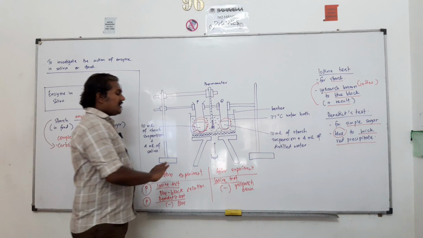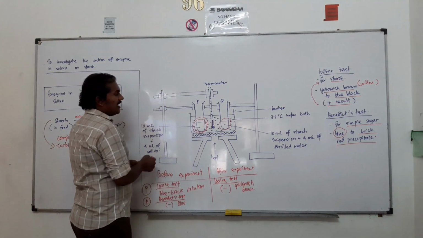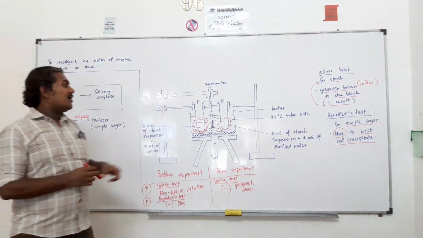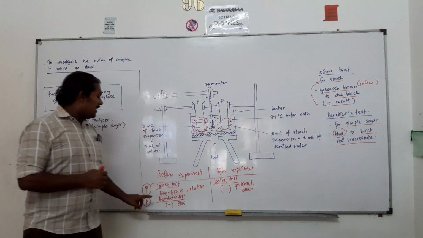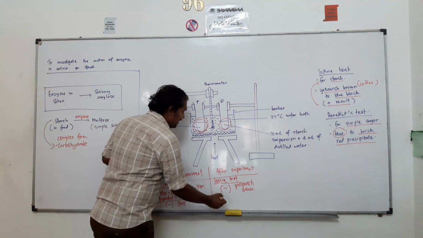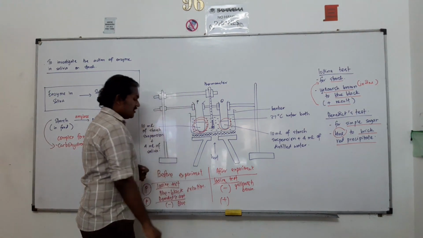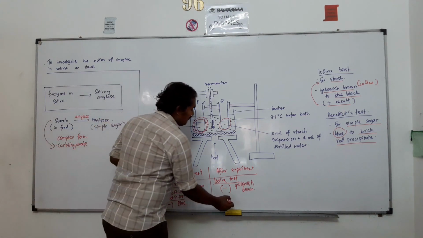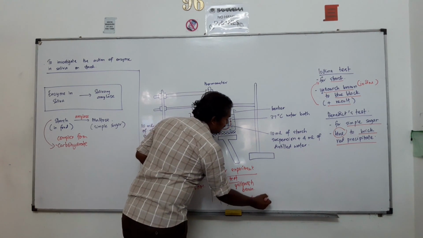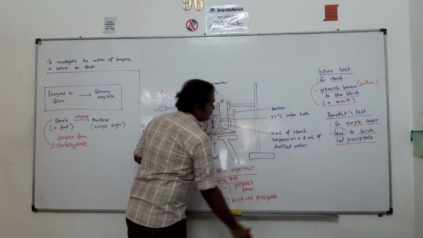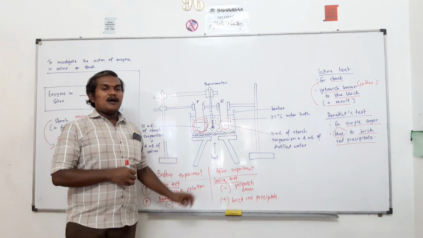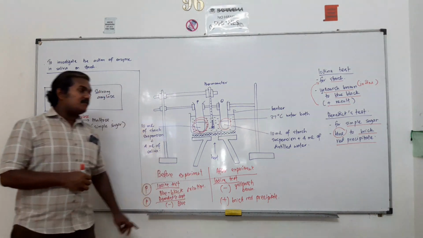But right after the experiment, what will happen? When you take a sample after 1 hour or 2 hours and test it with Benedict solution, you will get a positive result for the Benedict test. That means the blue solution of Benedict will change into a brick red precipitate. This shows that the starch has been changed into maltose. So a brick red precipitate will be formed.